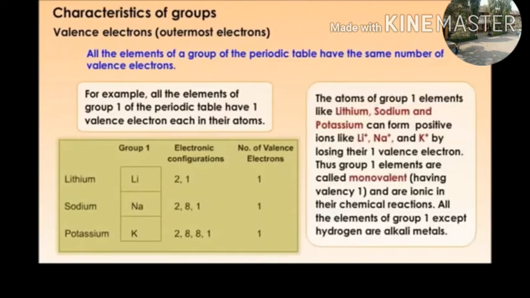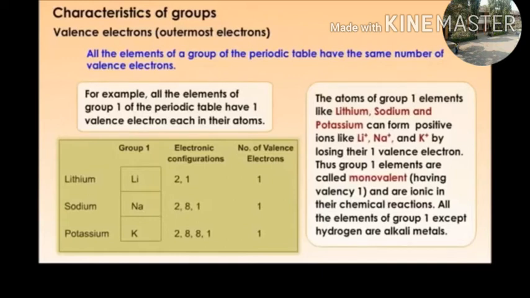In the given table, lithium, sodium, potassium. The atoms of group one elements like lithium, sodium and potassium can form positive ions like lithium ion, sodium ion and potassium ion by losing their one valence electron.